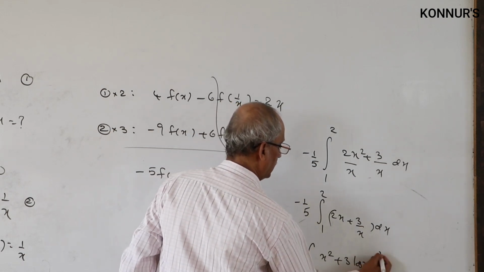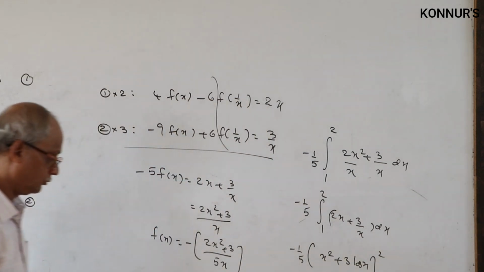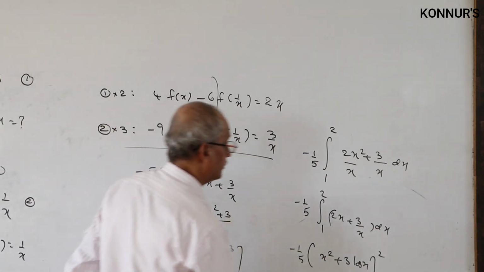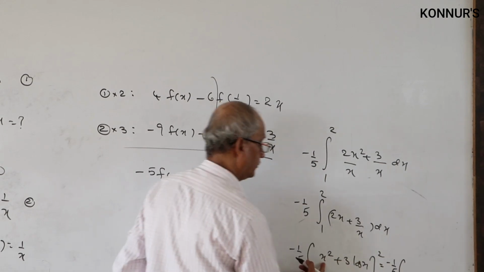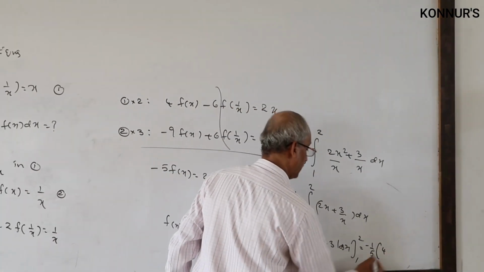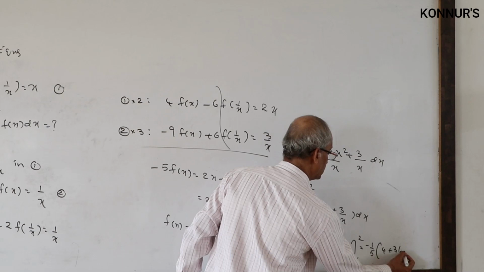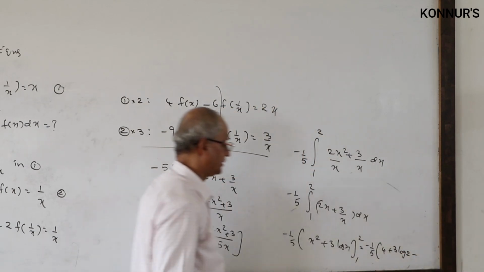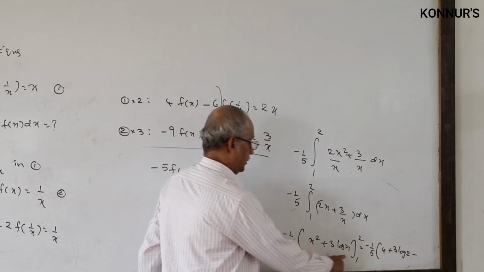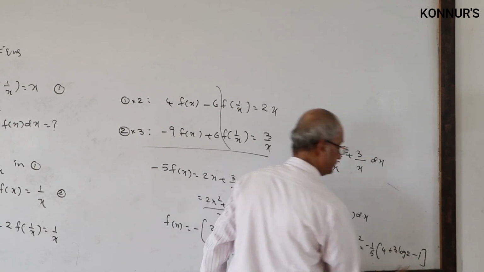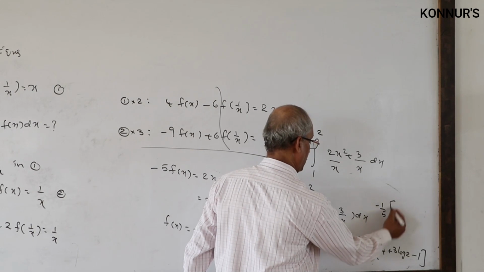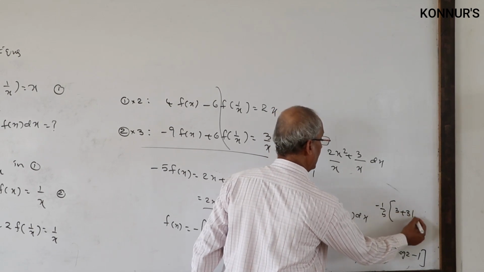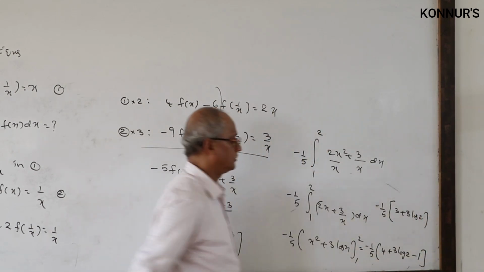Then apply limits, upper limit 2 first: 4 plus 3 log 2, minus log 1 which is 0. 4 minus 1 is 3, minus 1 by 5 into 3 plus 3 log 2, or else 3 also can be